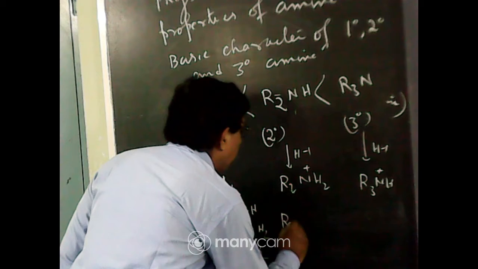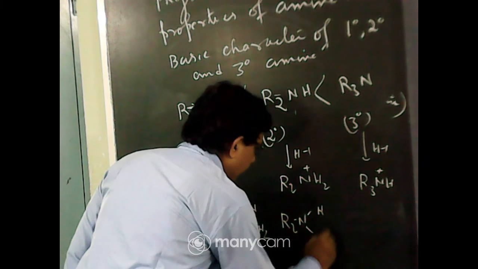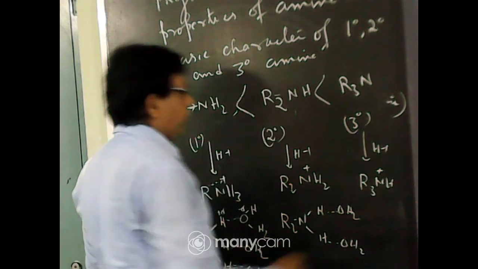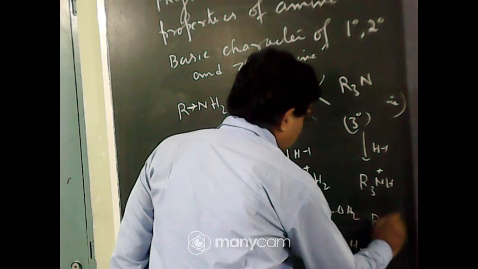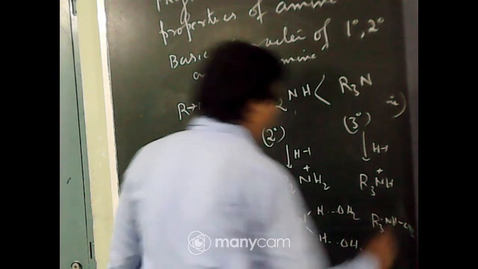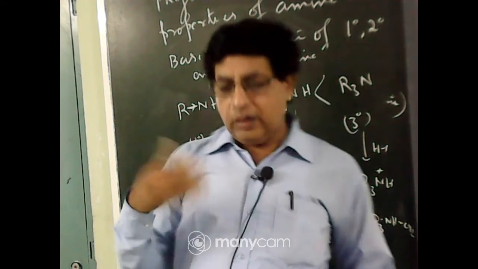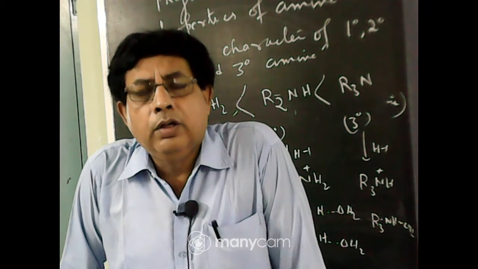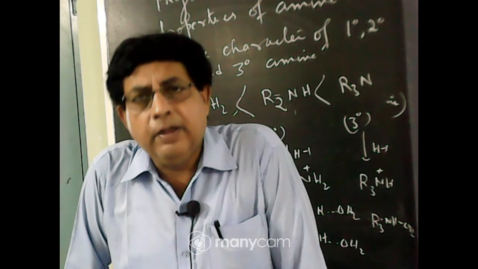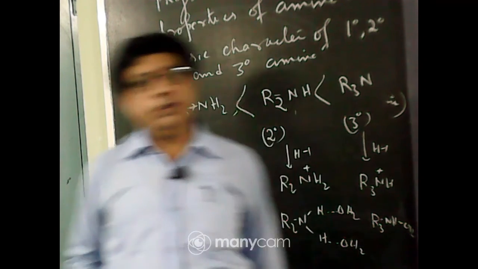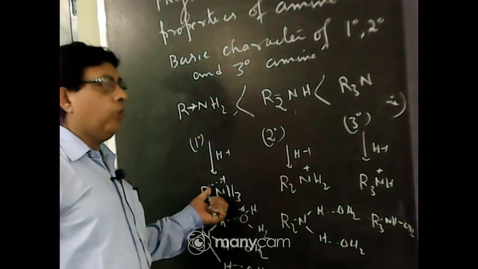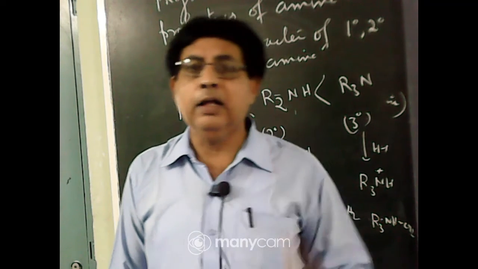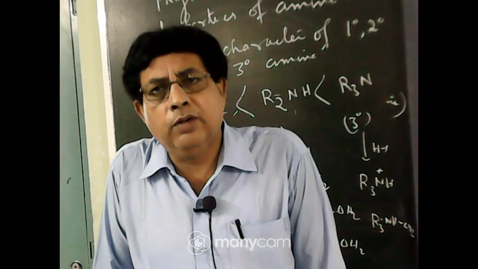Secondary amine, R2NH2+, with OH2, OH2, forms two hydrogen bonds, whereas tertiary amine R3NH+ with OH2 forms one hydrogen bond. So in the aqueous solution, if we consider the solvation of ion, then primary amine cation is most stable and tertiary amine cation is least stable. So primary amine will be most basic and tertiary amine will be the least basic, in aqueous solution, when we consider the solvation of ion by hydrogen bond formation.